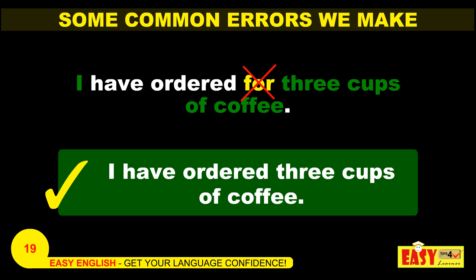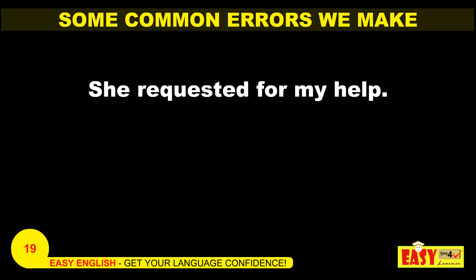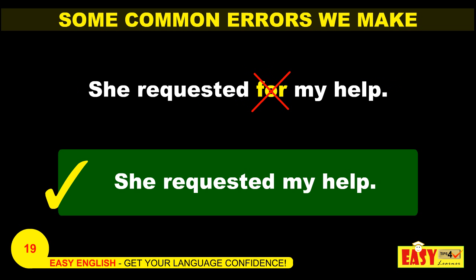Look at the next one. She requested for my help. That means the particular person needs some help of the other person. Here also there is absolutely no need for a preposition. She requested my help. That will be as simple and plain as that.